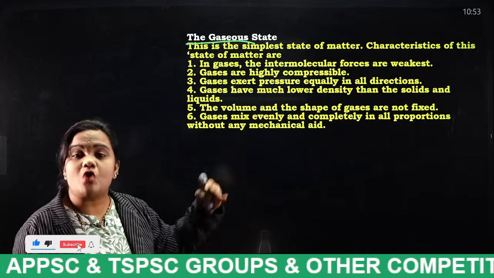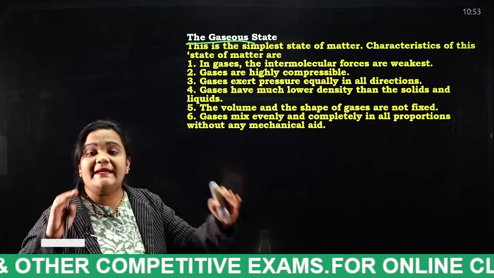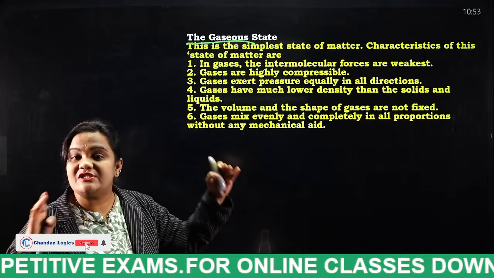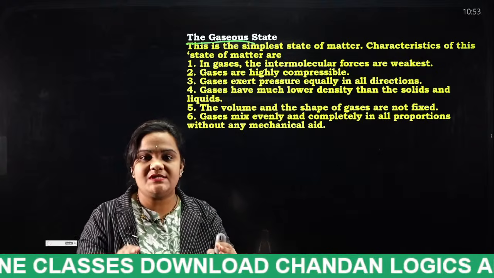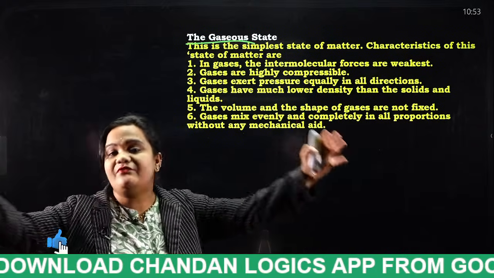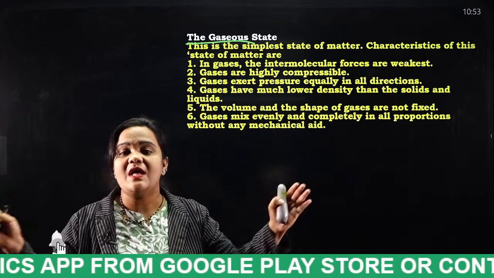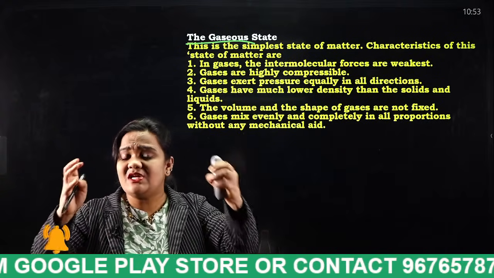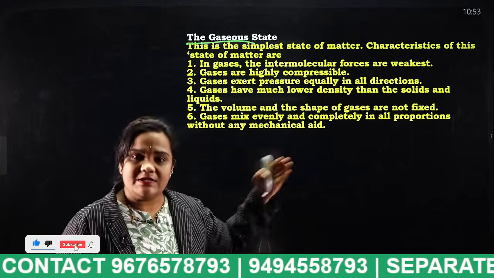When compared to solid and liquid, the interaction forces of the gaseous state are weakest. Why, students? Because in gases, the molecules move very freely. For that reason, the attraction between two molecules is much weaker when compared to other states of matter.